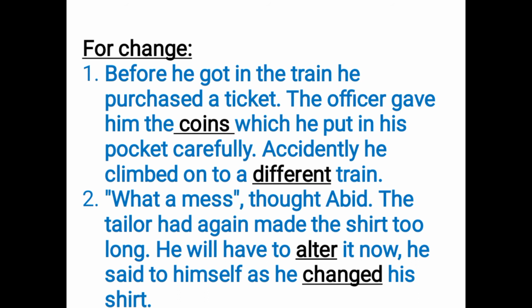What a mess, thought Abid. The tailor had again made the shirt too long. He will have to alter it now. So here alter is used when you have to make some changes in the appearance or shape of something. He said to himself as he changed his shirt.